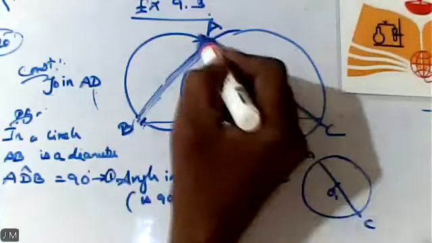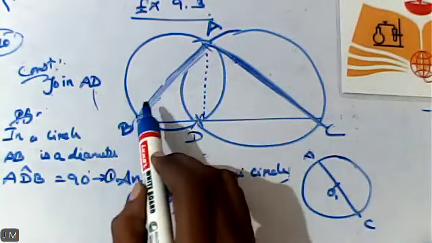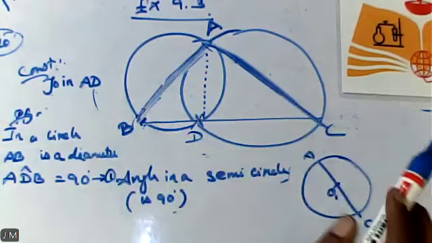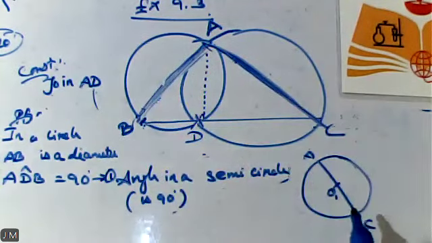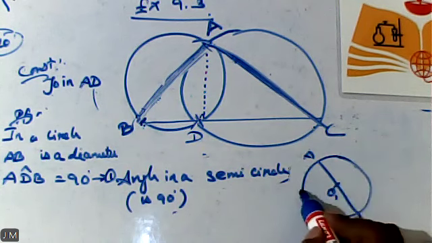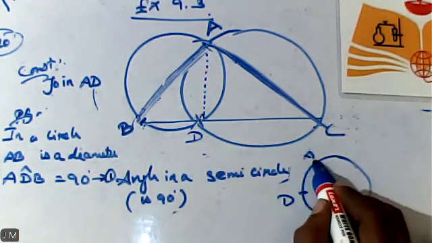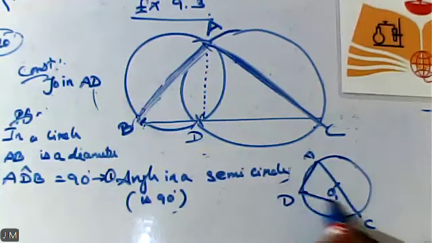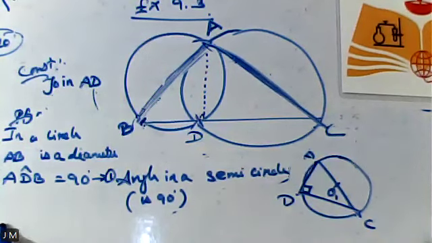The same property that we used on the left hand side is applicable on the right hand side. The reason is AC is the diameter of the circle. Am I clear? Here the letter D is connected with the larger circle also. So now can you tell me what about the angle at ADC? The same property can be used.